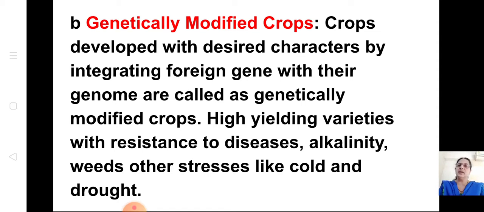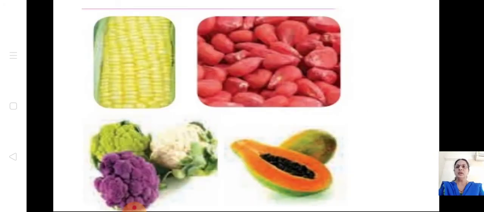So in the exam it can come, what are genetically modified crops? Give some 2-3 examples. You can write this. High yielding varieties with resistance to diseases, alkalinity, weeds, other stresses like cold, drought, all these can be produced with the help of genetically modified crops. You can see the example. See the color of the cauliflower. You can see white, green. This is all genetically modified.